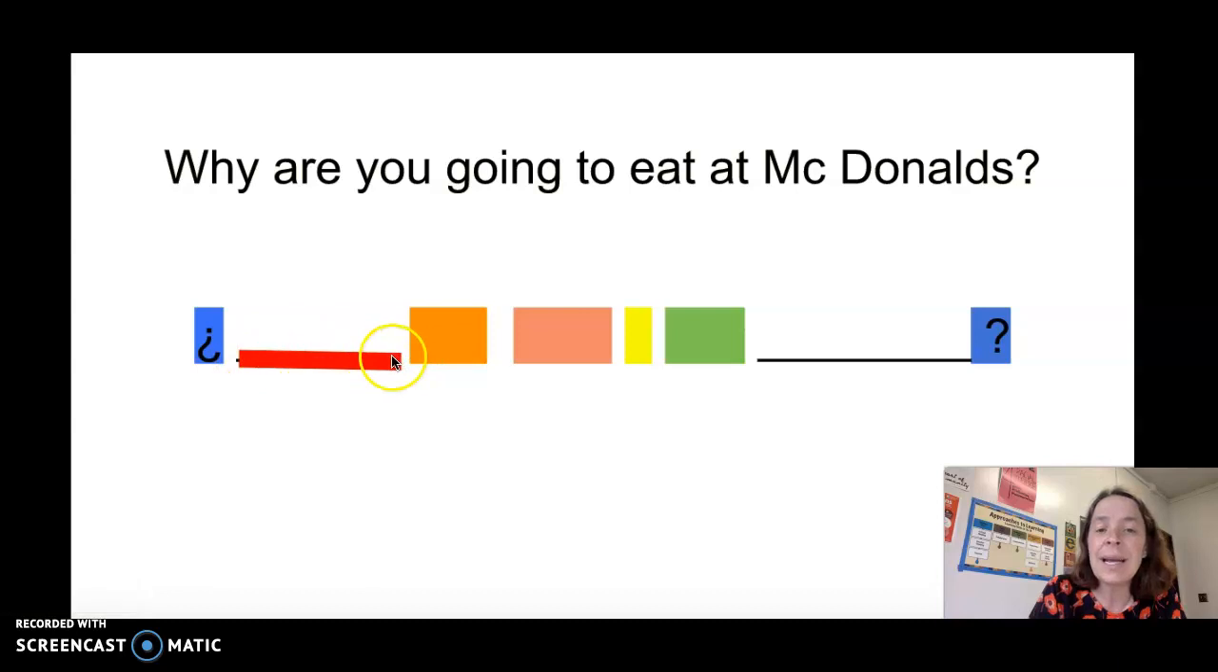But now we want to add in red the question word. So why are you going to eat at McDonald's? McDonald's would go here. So I'm going to let you take some time to try to figure this out. It should be, ¿por qué vas tú a comer en McDonald's? ¿Por qué vas tú a comer en McDonald's?